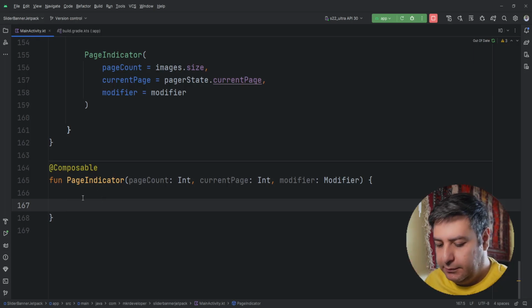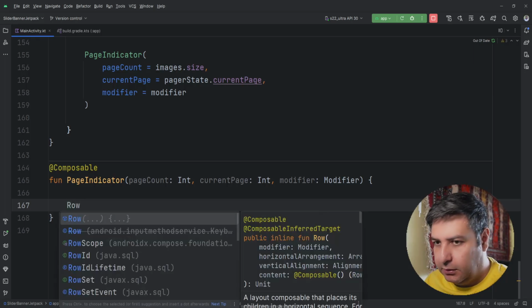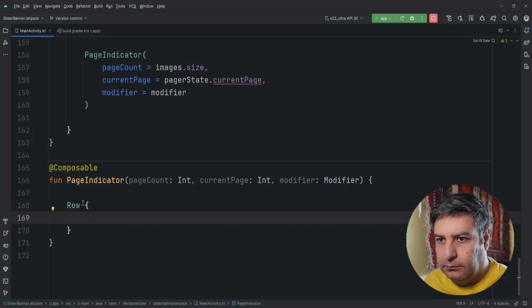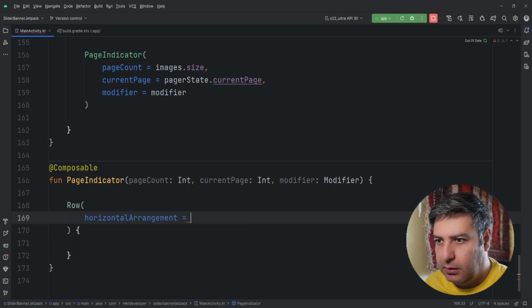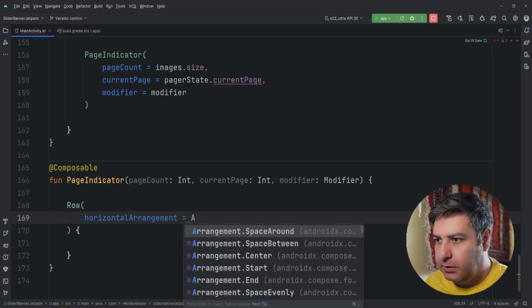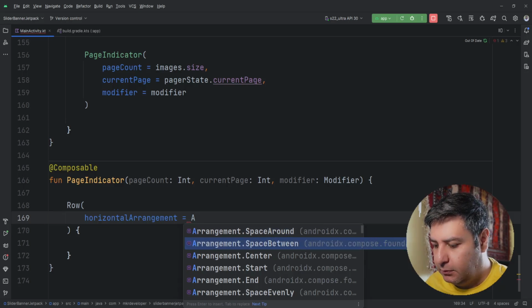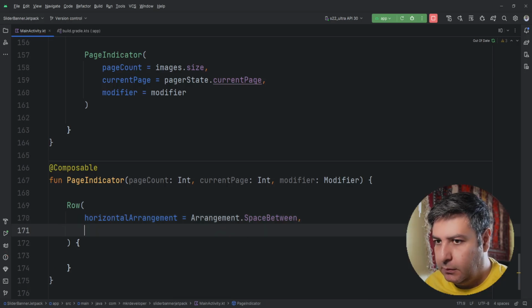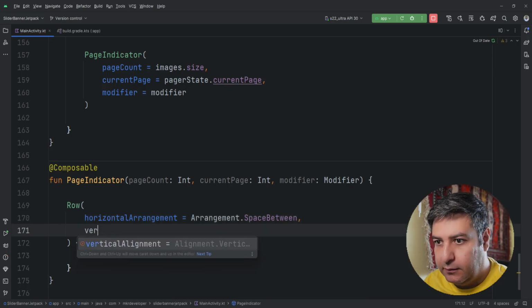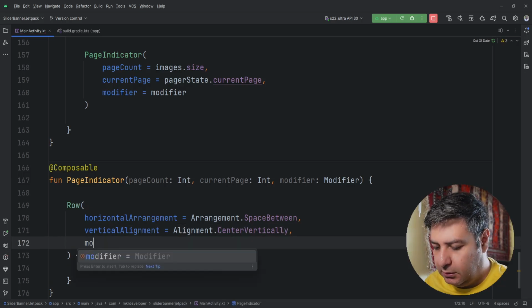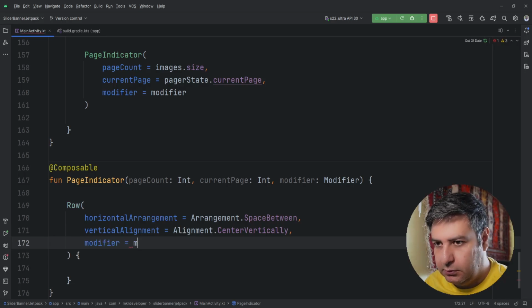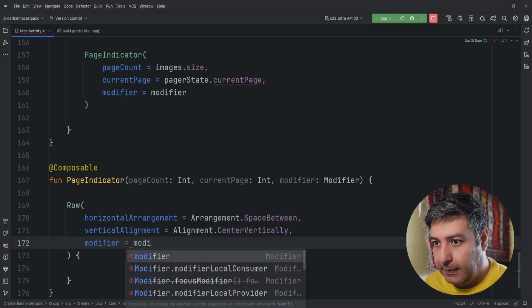So here I need a row, horizontal arrangement spaced between, then vertical alignment center vertically, and a modifier equals to modifier.